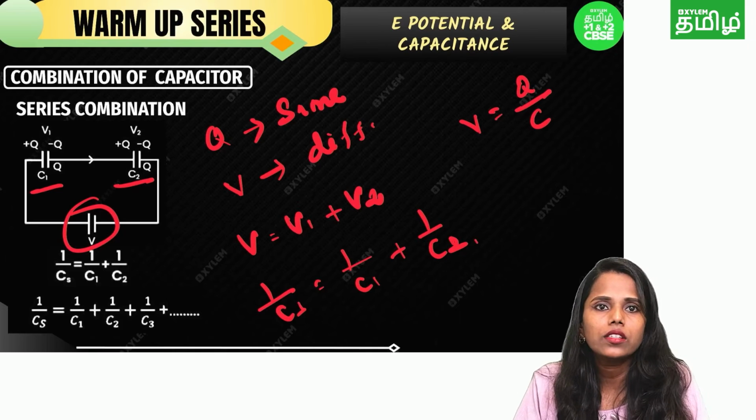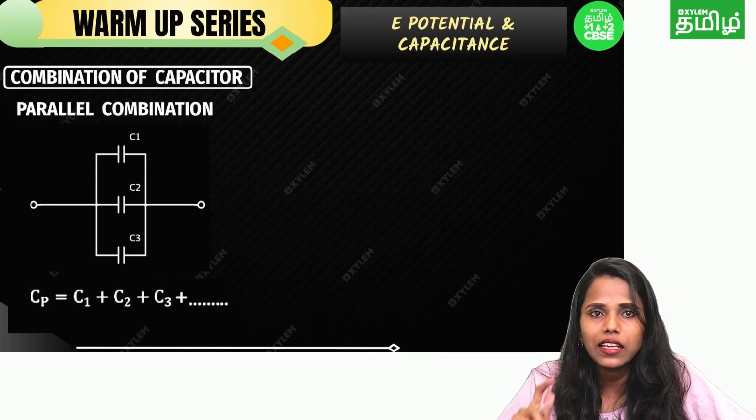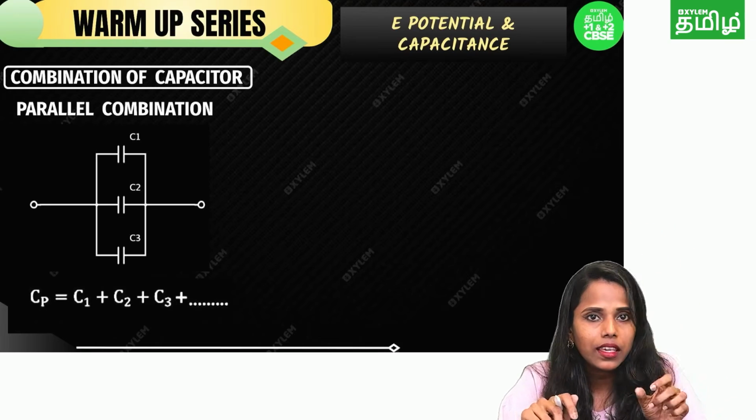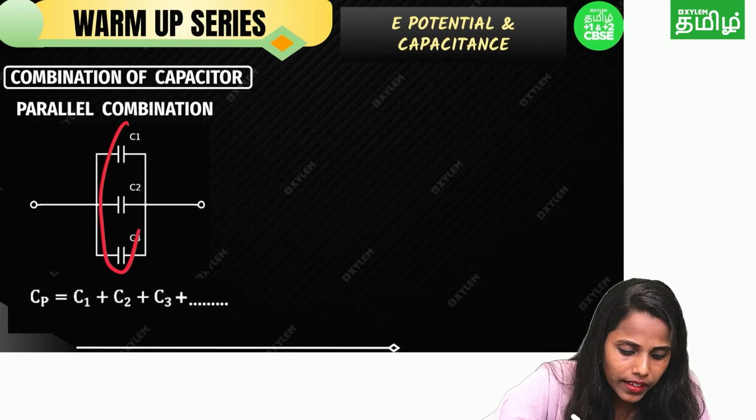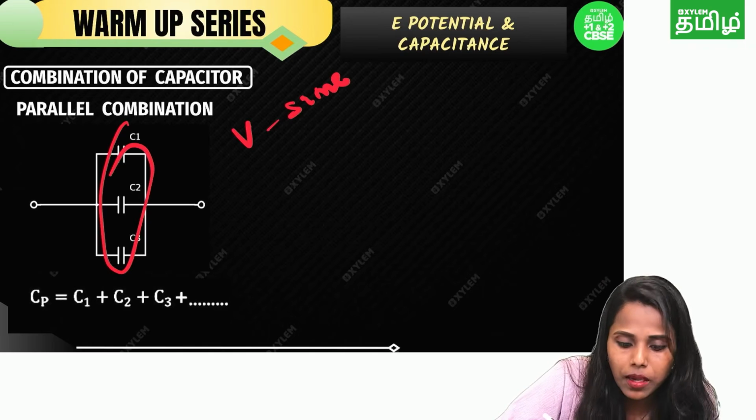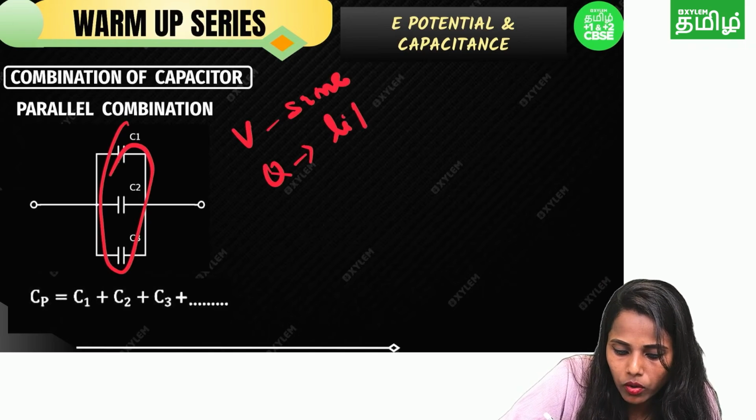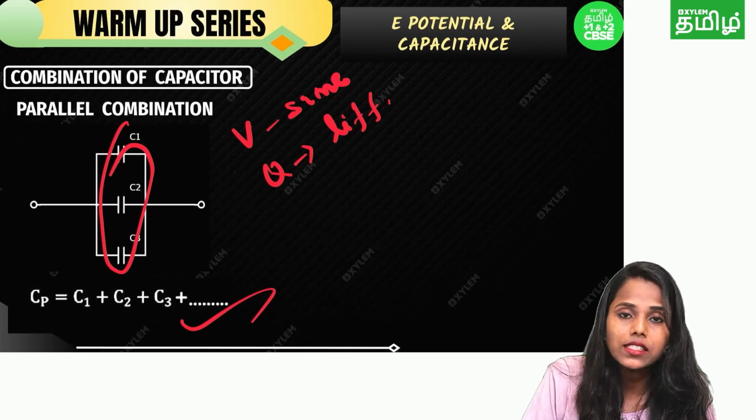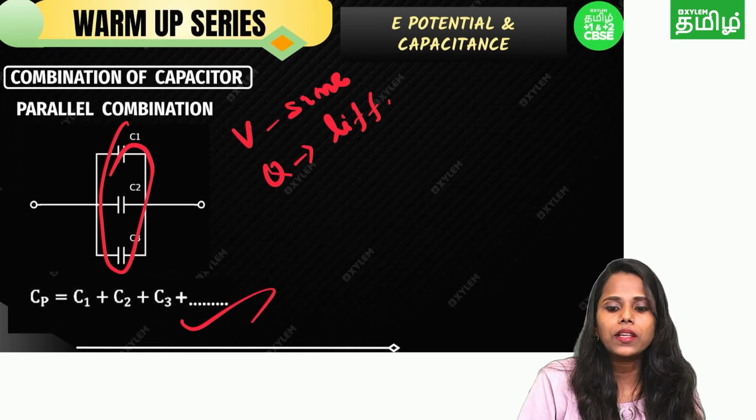In the same way, for the combination of capacitors in parallel, there is only one change. There are three capacitors connected in a parallel way. This time the potential is same, but the charge is different. So you will get the formula Cp is equal to C1 plus C2 plus C3.